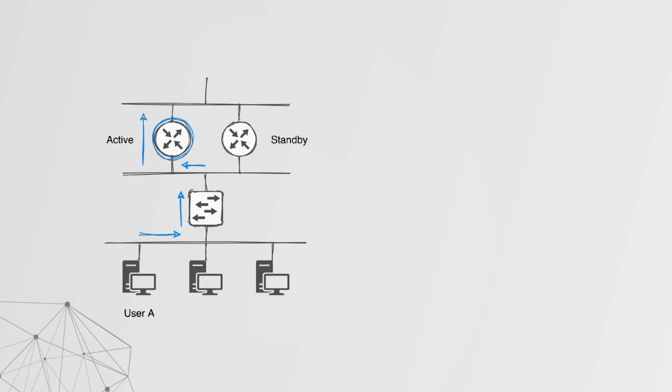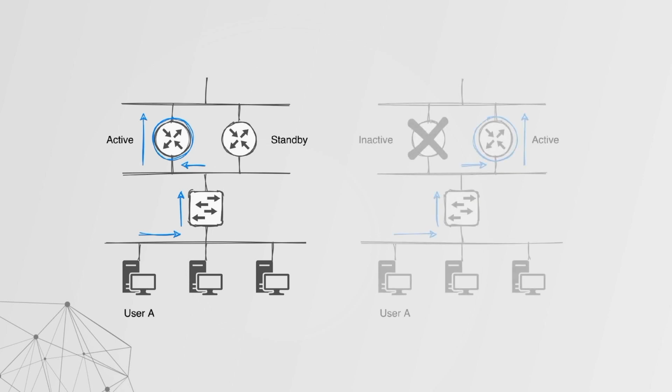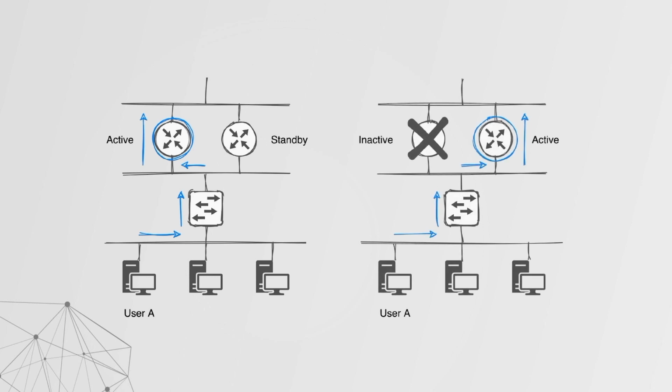In terms of first hop redundancy protocols, there's sort of a logical group created between an active and a standby group. A virtual MAC address is assigned to this logical grouping, and should the active device fail over, then the new active appointed router will respond to this virtual MAC address.